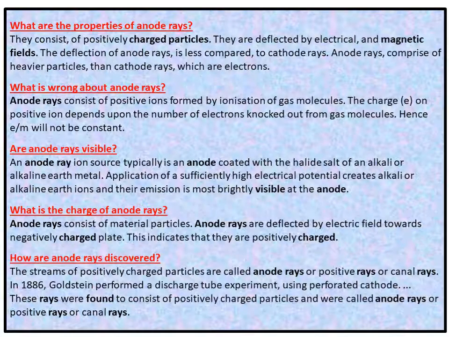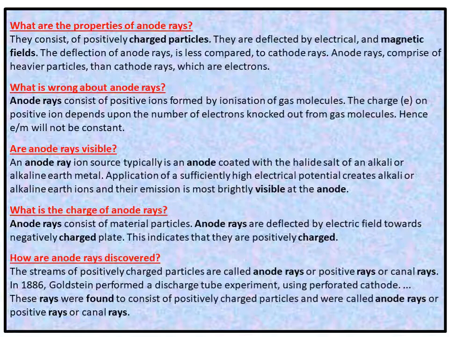Now the first question: what are the properties of anode rays? They consist of positively charged particles. They are deflected by electrical and magnetic fields. The deflection of anode rays is less compared to cathode rays. Anode rays comprise heavier particles than cathode rays, which are electrons.